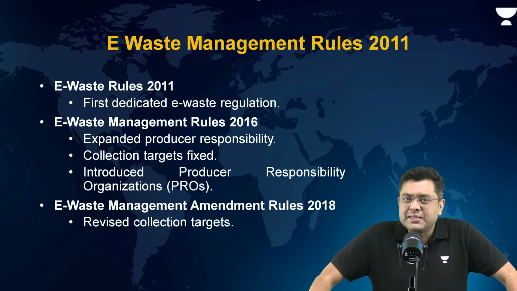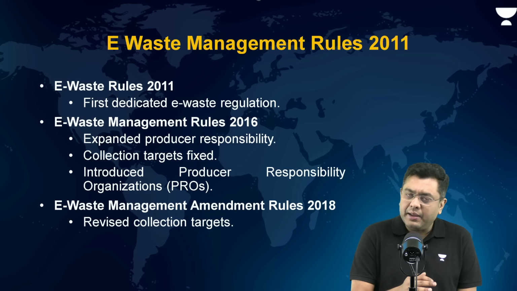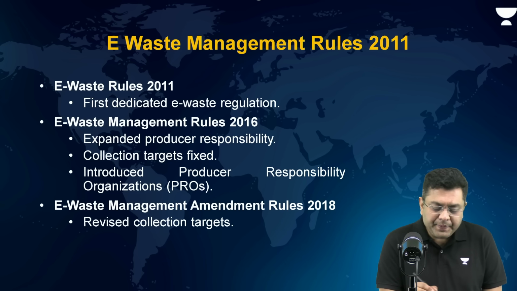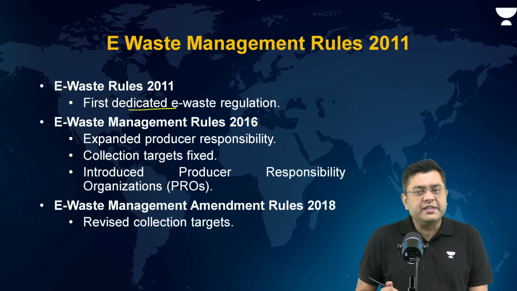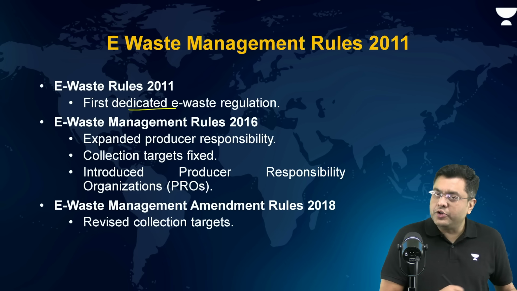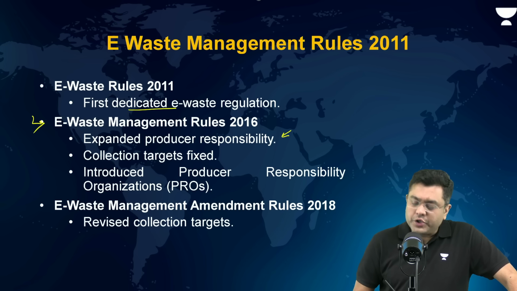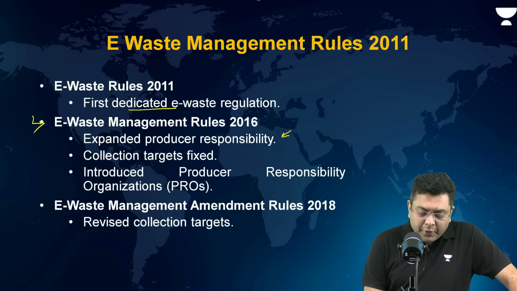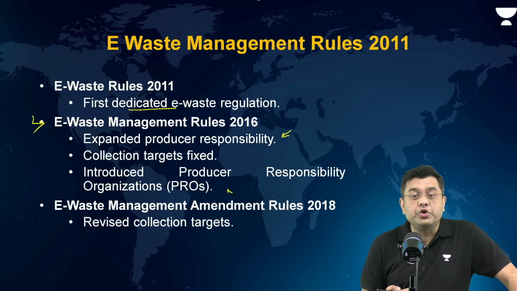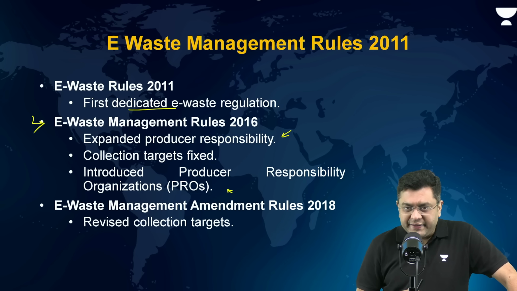Then, at last, E-Waste Management Rules 2011: for the first time, it basically introduced EPR and the first dedicated e-waste regulation. Now, here it was changed and amended in 2016 and expanded the EPR provisions. It introduced the producer responsibility organizations, and targets were fixed for the individual organizations.